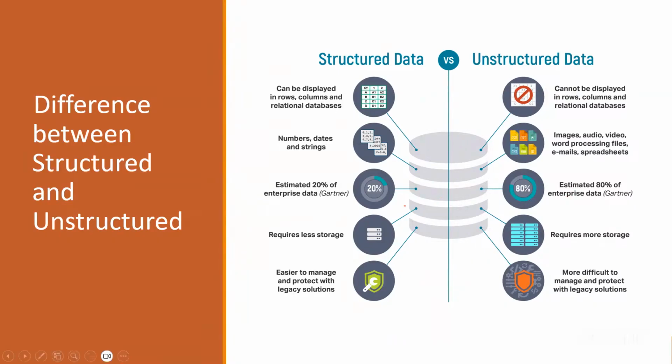Generally, structured data requires less storage and less memory. Unstructured data requires more storage, is easier to protect, and is more difficult to protect with legacy systems. The majority of relational databases do not support unstructured data, so you need to use MongoDB or other databases. You should use this.